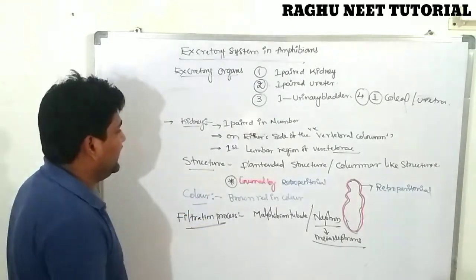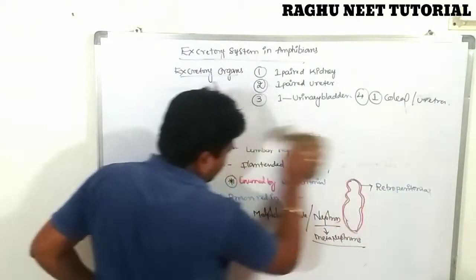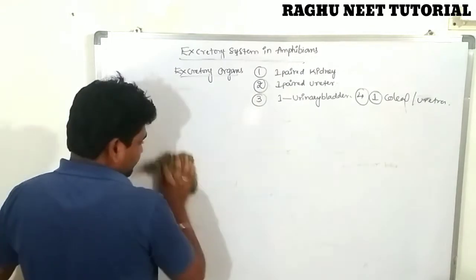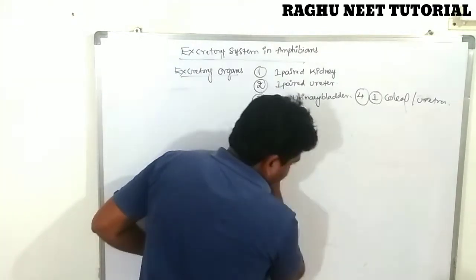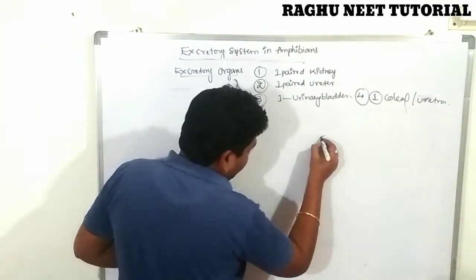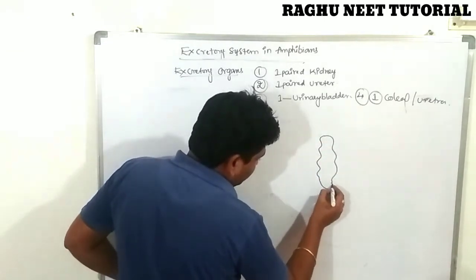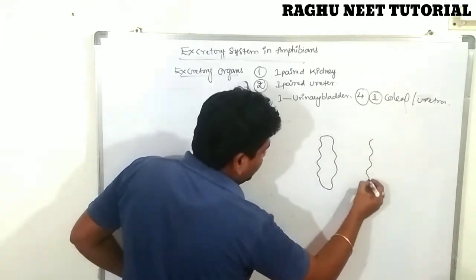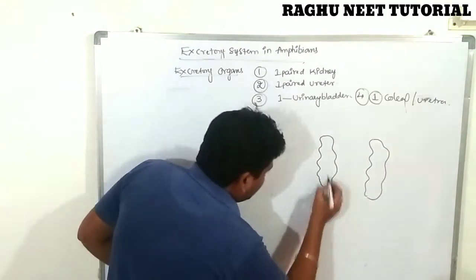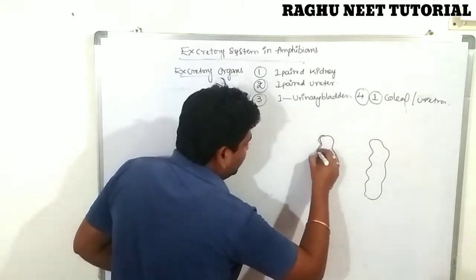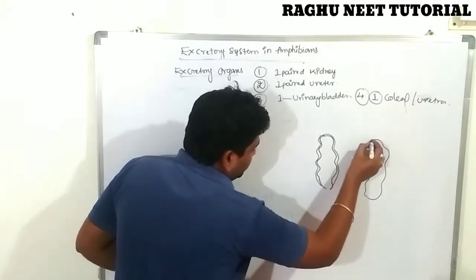So this is the information about what the kidney is. Let's see the diagram of the kidney. Amphibians have flat-ended kidneys on either side of the vertebral column, a flat-ended structure brown in color. The covering protective membrane is known as the retroperitoneal membrane. You can write either retroperitoneal organ or retroperitoneal membrane.